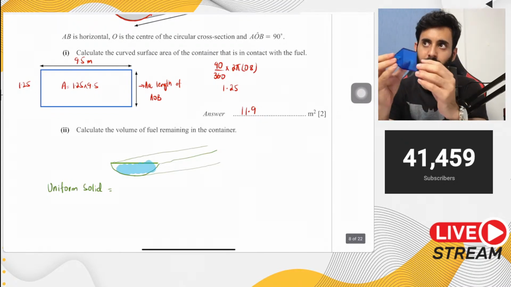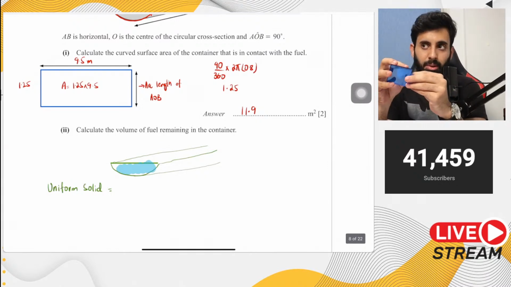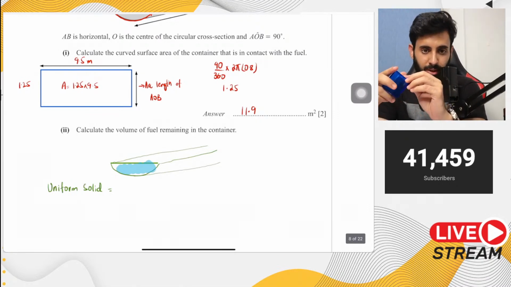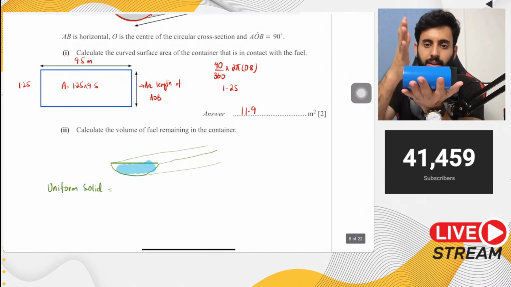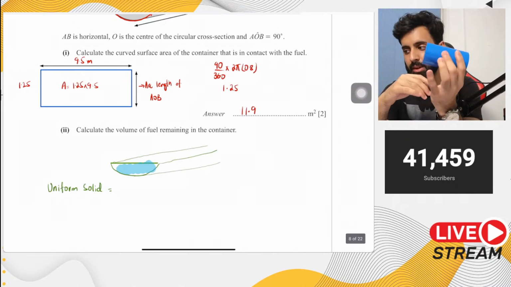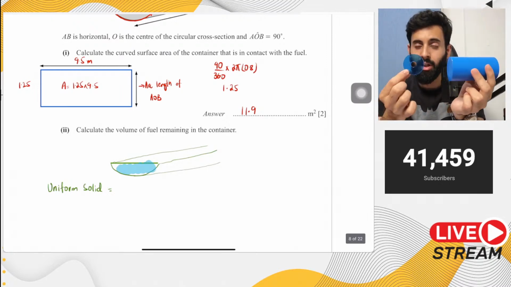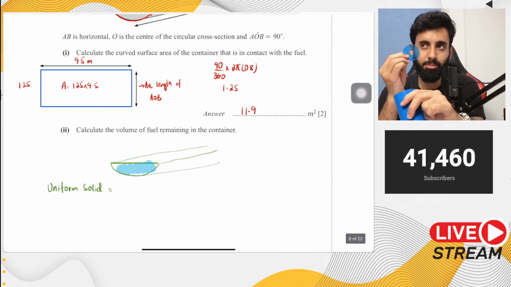So remember this, every prism is a uniform solid, but not every uniform solid is a prism. For example, cylinder is a uniform solid, but it's not a prism. क्यों? क्योंकि अगर आप एक cylinder को लेते हैं, and if you start slicing this cylinder, then every time you'd get the same shape over and over again, and that shape would be this circle. That is why the volume of a cylinder is equal to pi r square h.